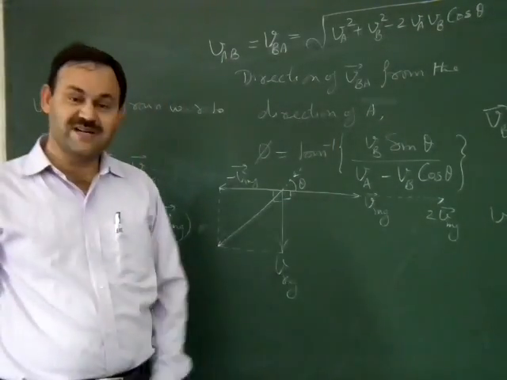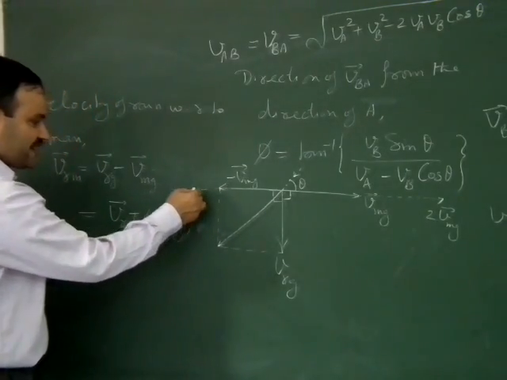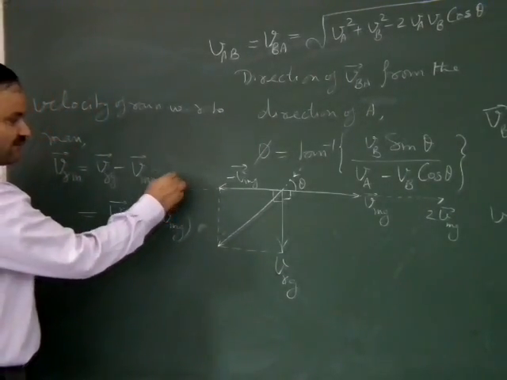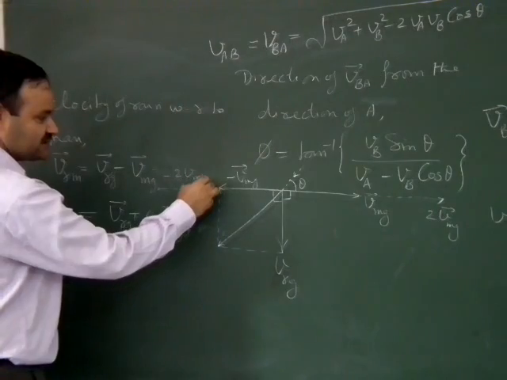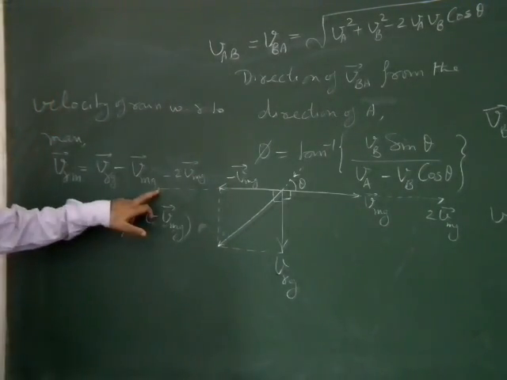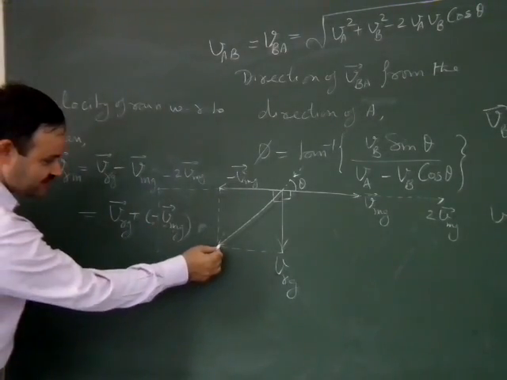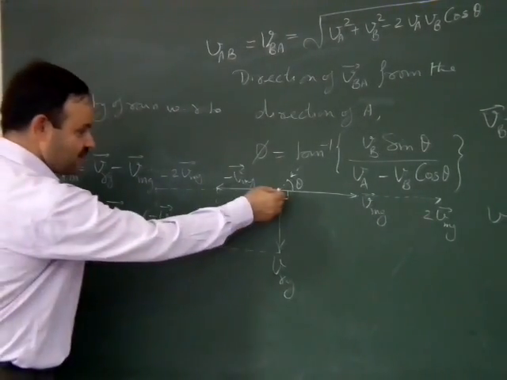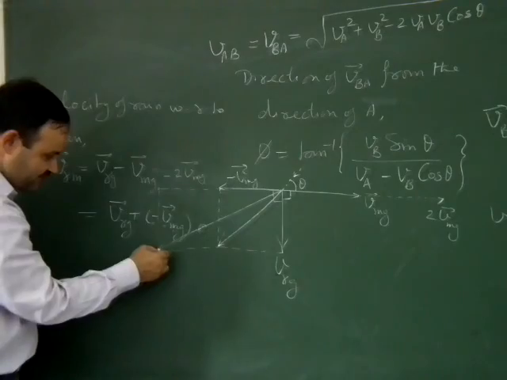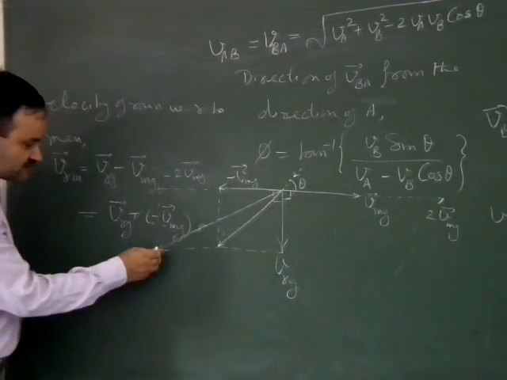So if the speed is doubled, then in this direction minus 2 VMG will come up to somewhere here. So the resultant will come up to somewhere here.